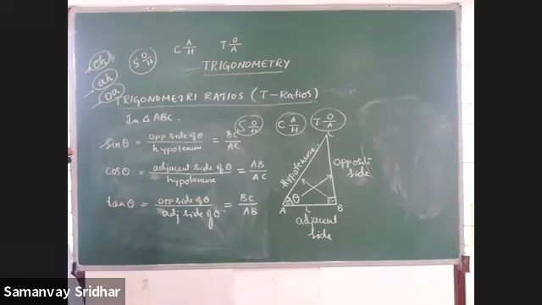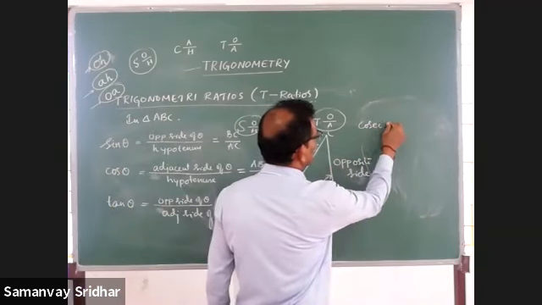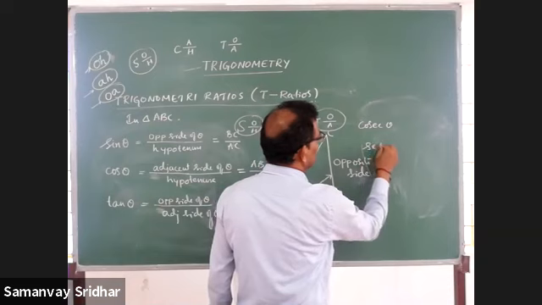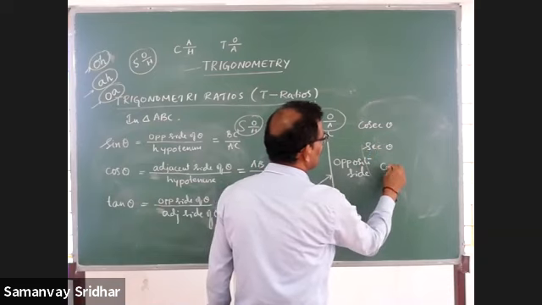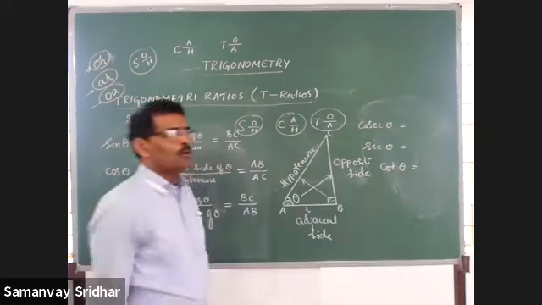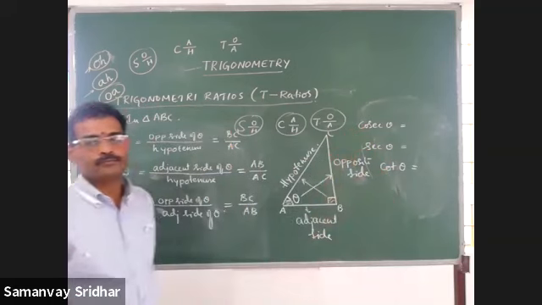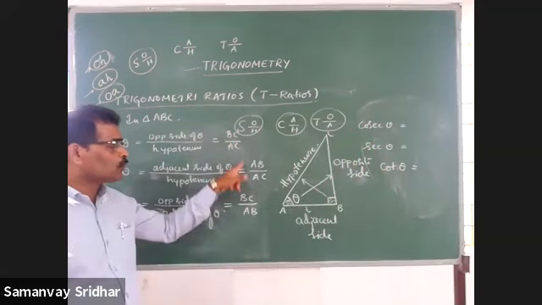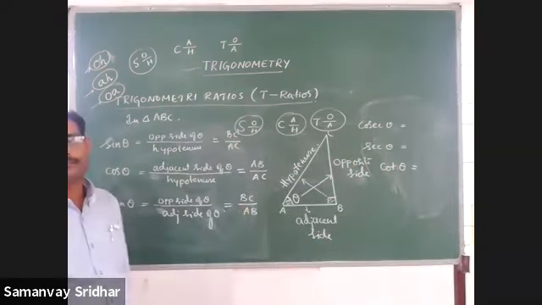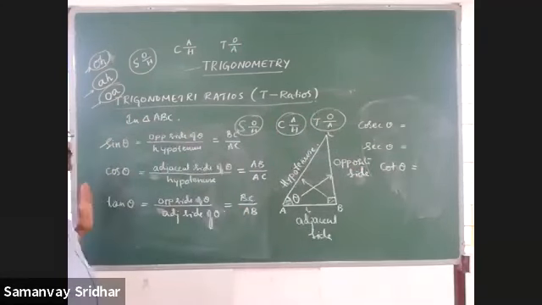I told you that we have three more ratios: cosec theta, sec theta and cot theta. These are nothing but the reciprocals of sin, cos and tan.